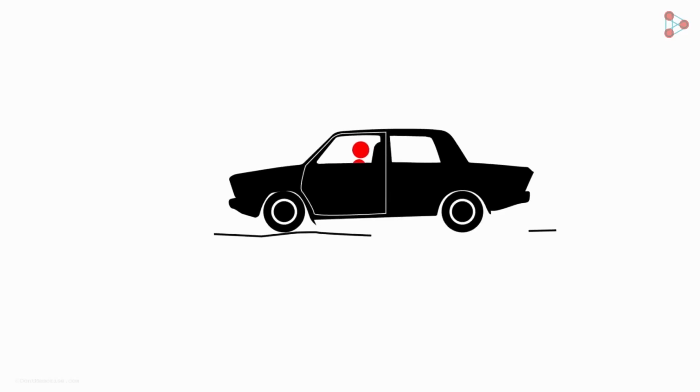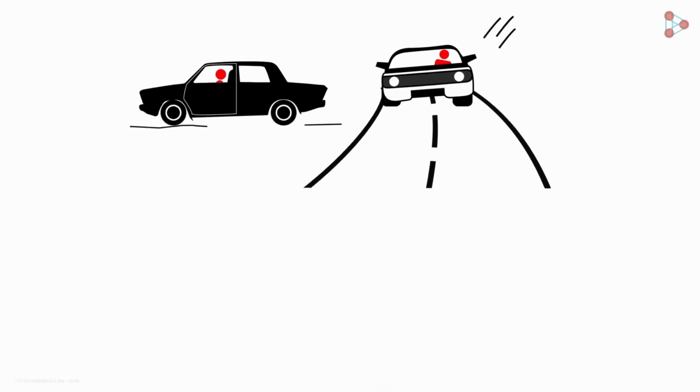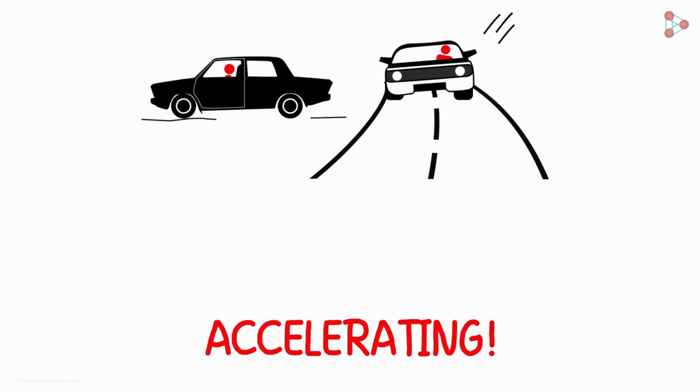When we are in a stationary car that moves rapidly to gain speed, we get pushed back against our seat. And when brakes are applied, we get pushed ahead. Or when we take a sharp right turn, we're pushed towards the left. These are all situations where we are accelerating.